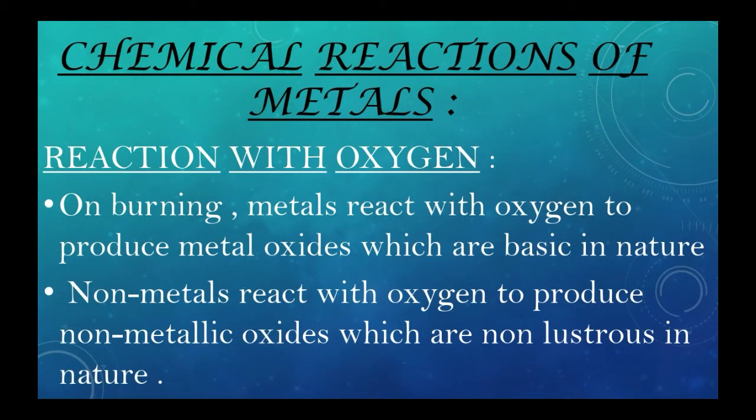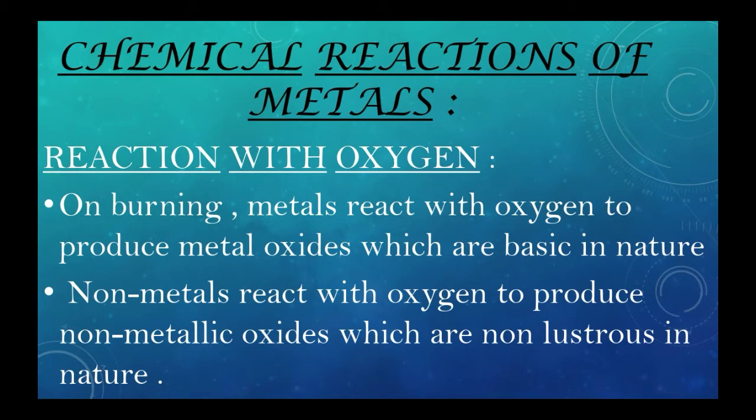Now let us see few chemical reaction of metals. First let us see chemical reaction with oxygen. On burning, metals react with oxygen to produce metal oxides which are basic in nature. For example, we can take rusting of iron where rust is formed. In this situation, iron and oxygen together form the rust. Another example we can take for these metals is magnesium plus oxygen, where on burning of magnesium ribbon in air, we can learn that magnesium oxide is formed.